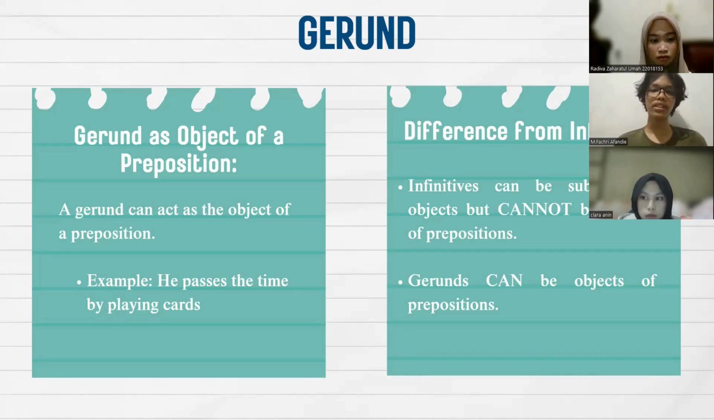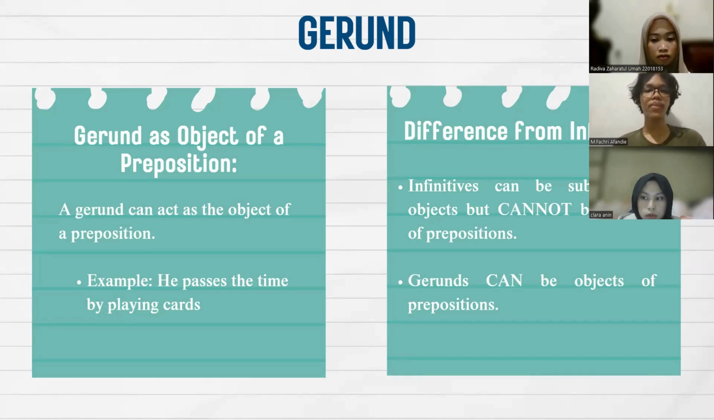Infinitive as a subject. An infinitive can function as the subject of a sentence. For example, to swim in the ocean is refreshing. In the sentence, to swim in the ocean acts as the subject of the verb is. It tells us what is refreshing.